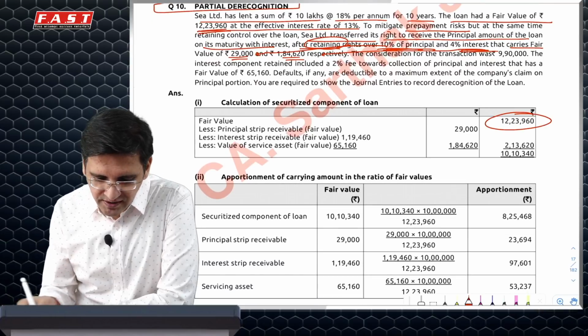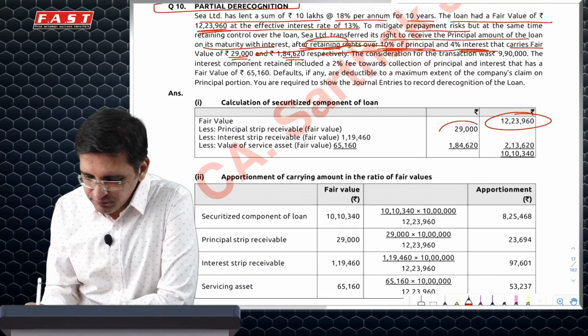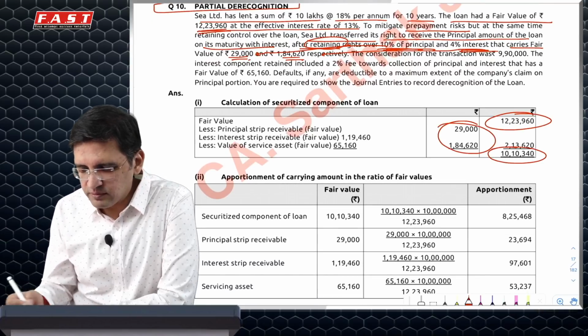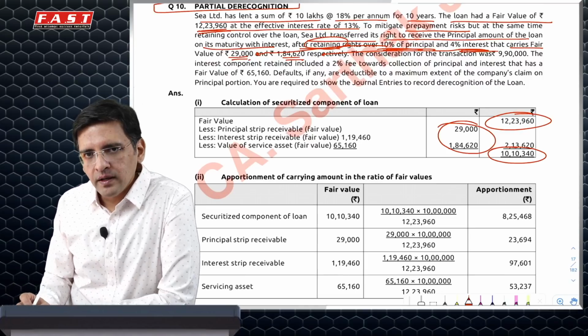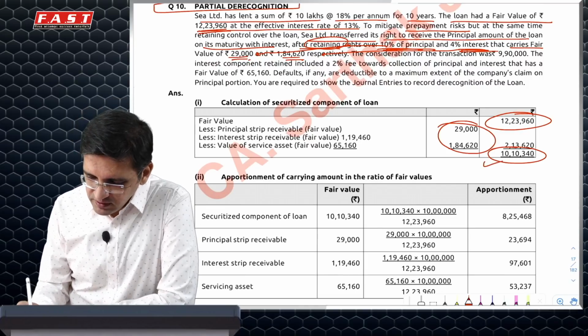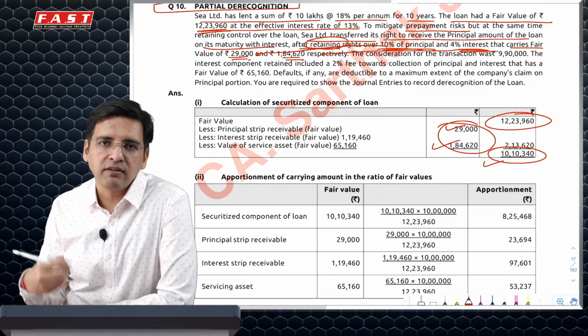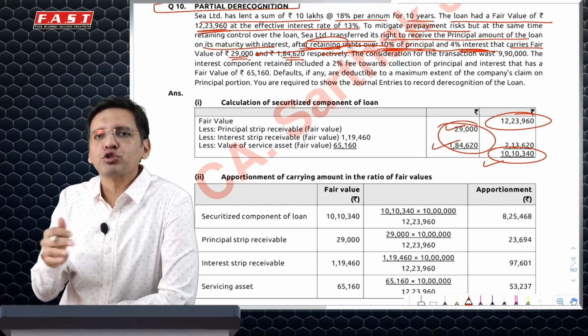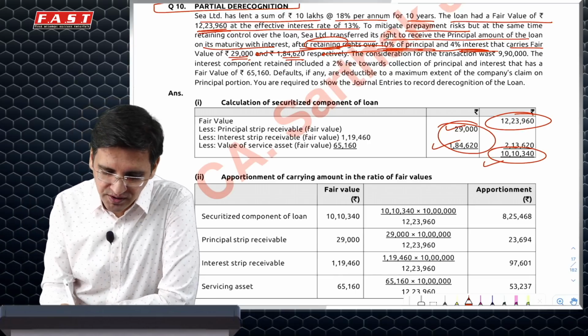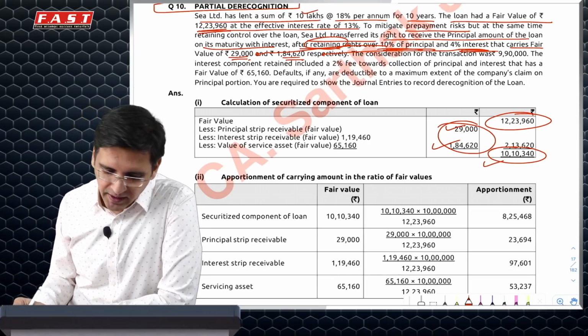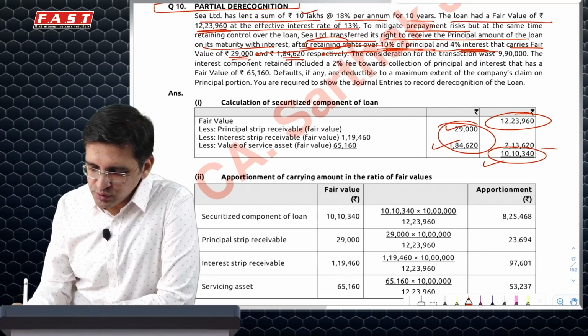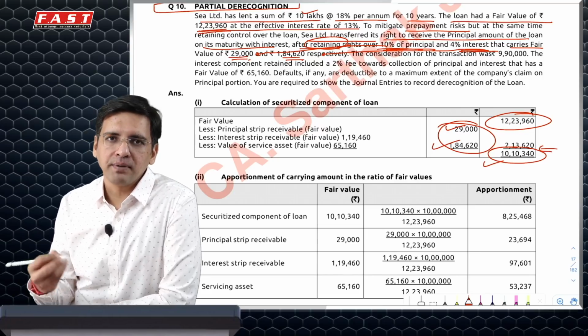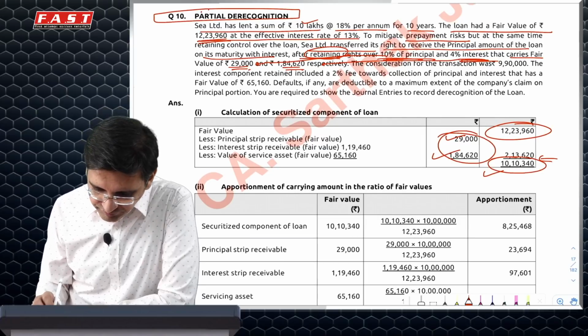So 1223960 minus 184620 is the fair value of the portion which has been sold. Now in the proportion of 1010340 and 184620, ideally you should split your carrying amount, which in this case is 10 lakh. The carrying amount which relates to the portion sold will then be compared with the selling price to calculate the profit or loss.